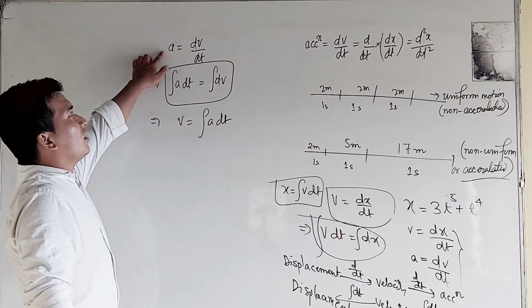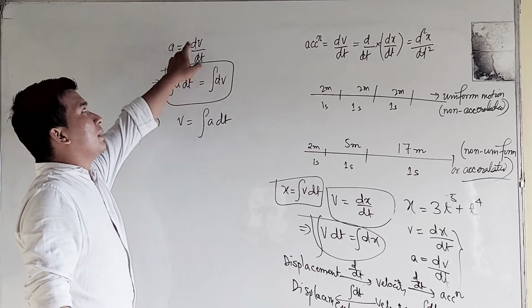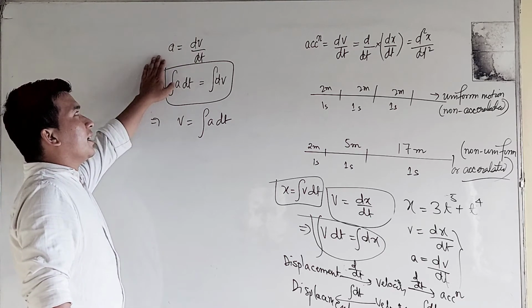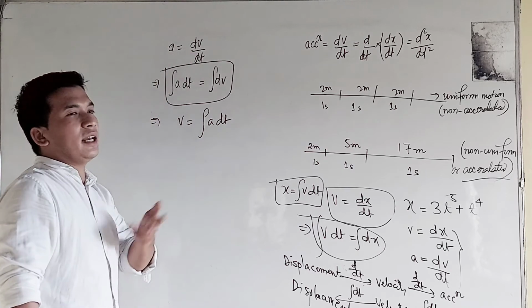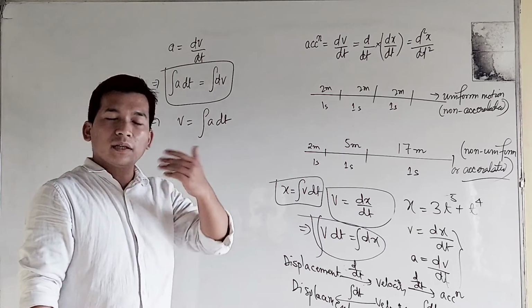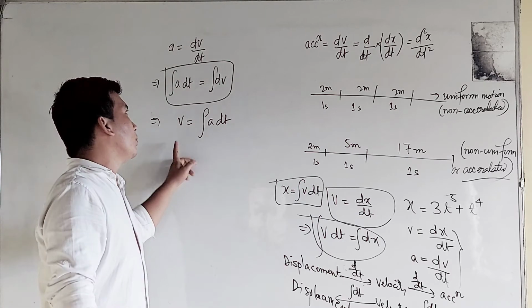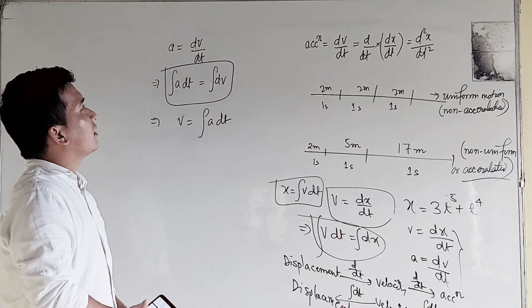If we have to find out the acceleration, then it will be the rate of change of velocity, dv by dt. And if acceleration is given and you are being asked to find out the velocity, then you will be using this formula: v equal to integration of a dt. Is that understood or not?